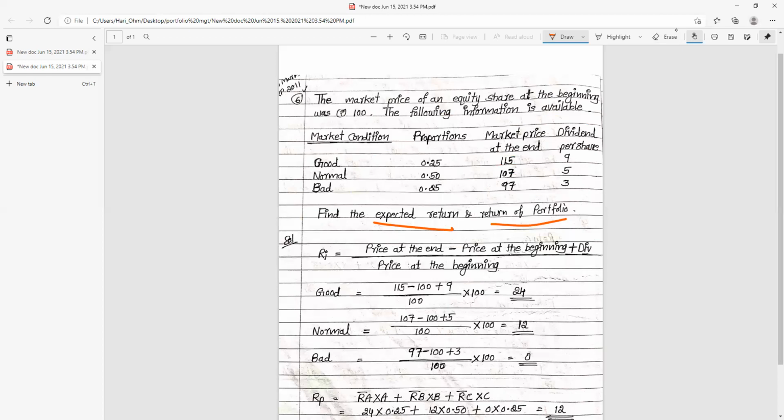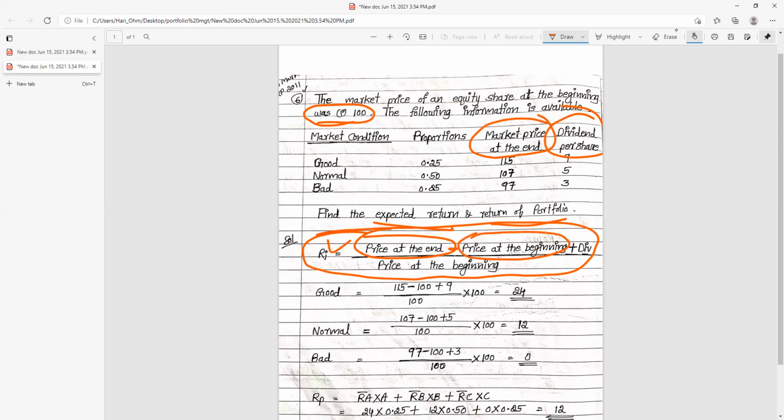Here, market price at the beginning is given, market price at the end is given, and dividend per share is given. So you need to follow this formula to calculate the expected return. Ri is equal to price at the end minus price at the beginning plus dividend, all divided by price at the beginning. Is it clear?